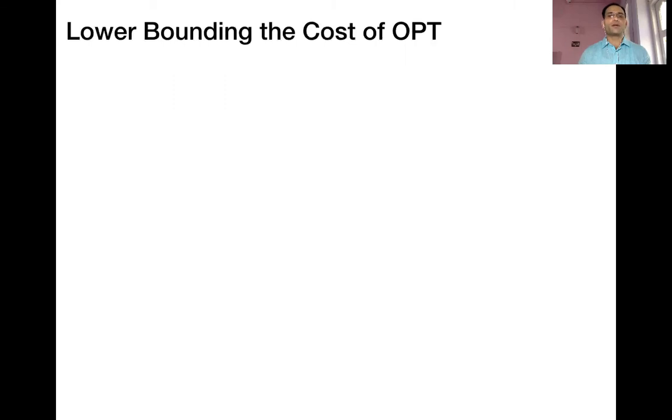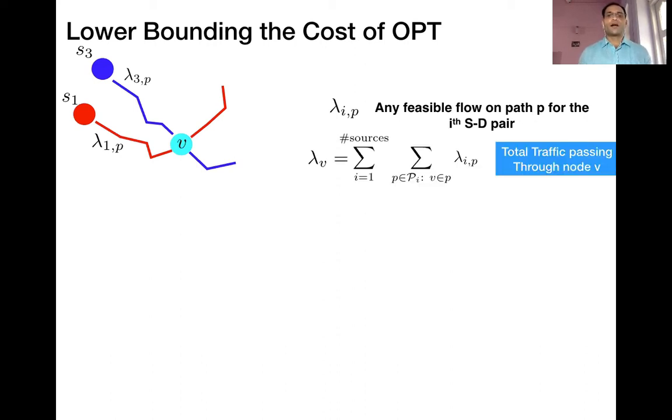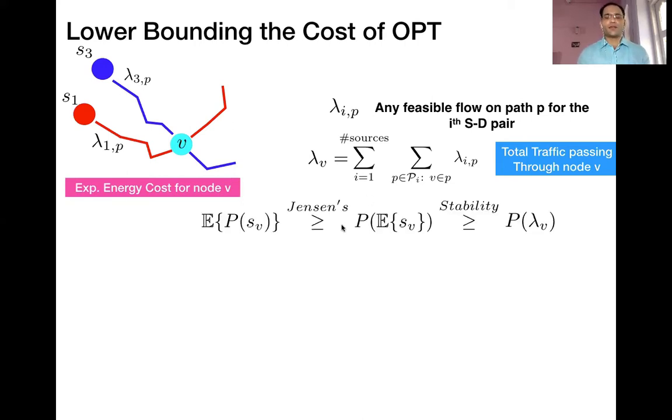So we begin by lower bounding the cost of the OPT as follows. Let lambda_{i,p} be any feasible flow on any path from a particular source to a destination pair. So lambda_{i,p} is the feasible flow on path p for the ith source-destination pair. And for each node V, let's collect all the flow that passes through V. So lambda_V is just the amount of flow passing through V for that feasible flow given by lambda_{i,p}. What we're going to do is lower bound the expected energy cost that node V has to pay. It's a very simple exercise.